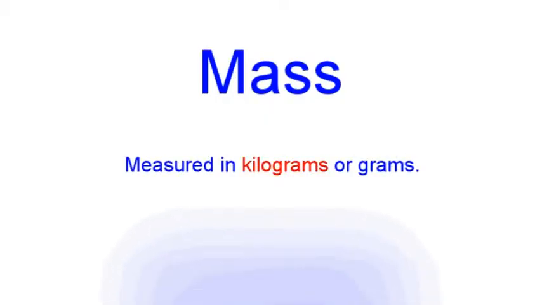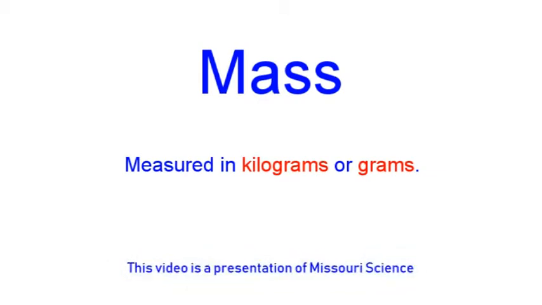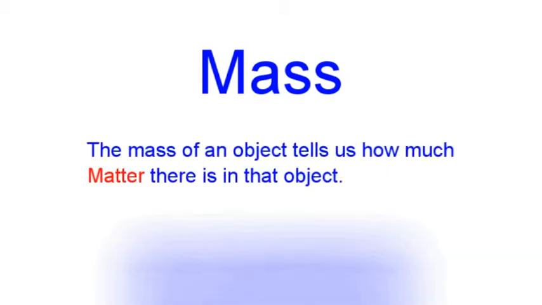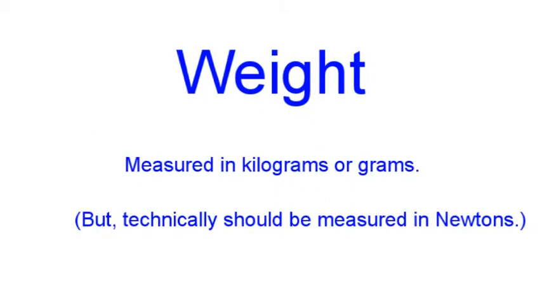Mass is measured in kilograms, or grams. The number of kilograms of mass in an object gives us some idea of how much material matter is in that object. Weight is also measured in kilograms or grams for common everyday use, but technically the SI unit for weight is the Newton.